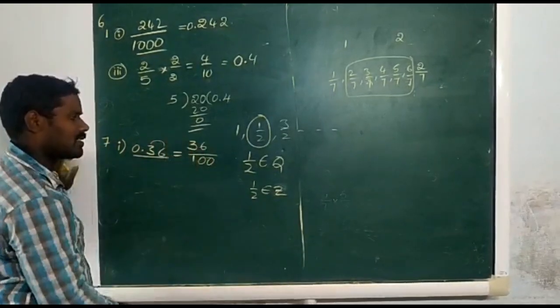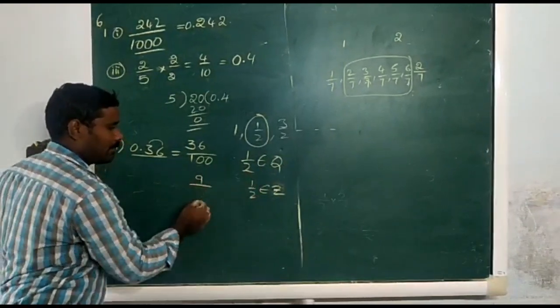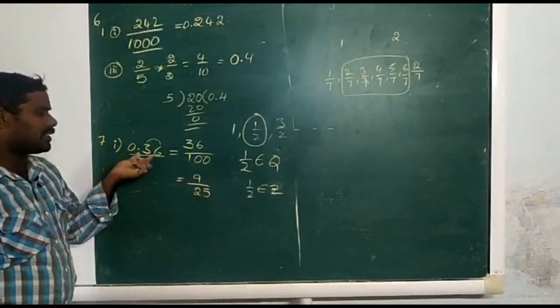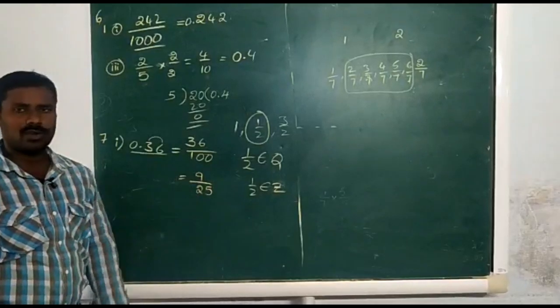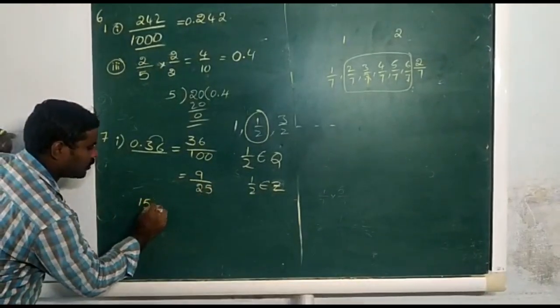By simplification of this, 9 4s are 36, 25 4s are 100. That means 0.36 can be written either as 36 by 100 or 9 by 25. Now we are going to one more problem, 15.4, the second problem.